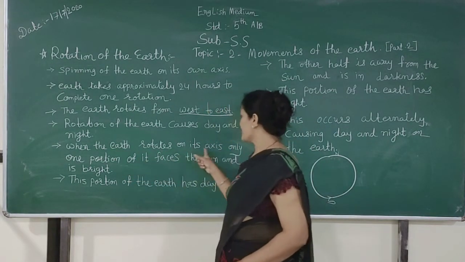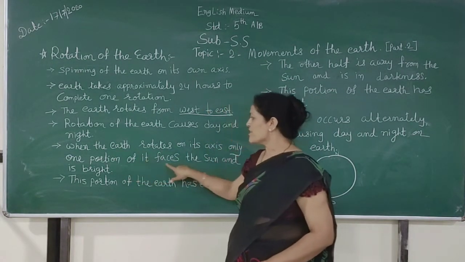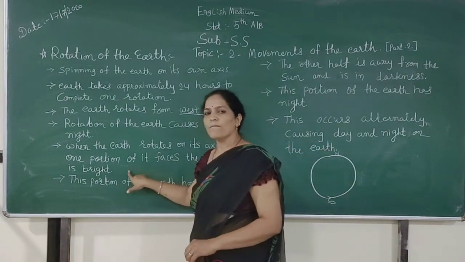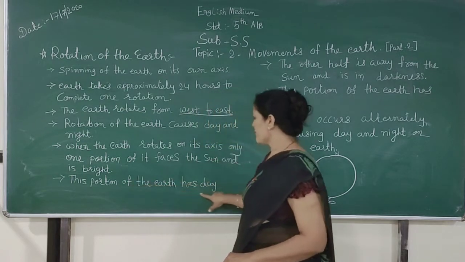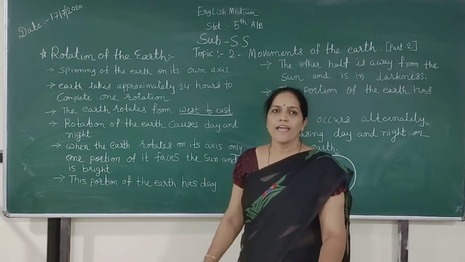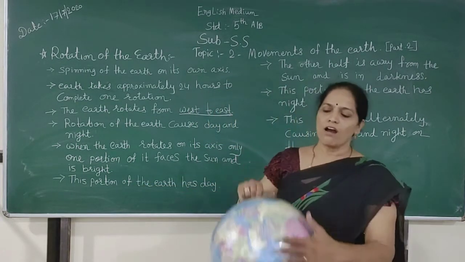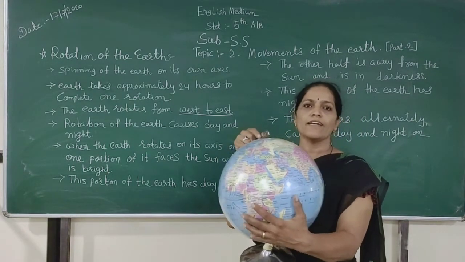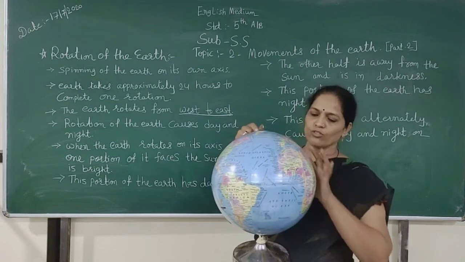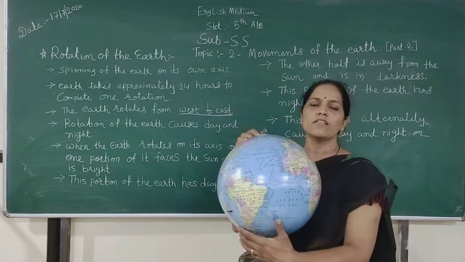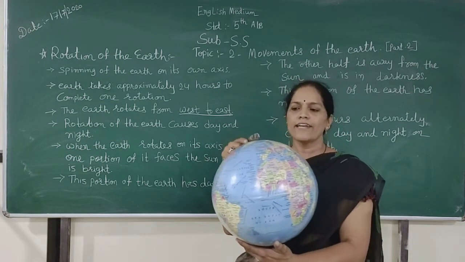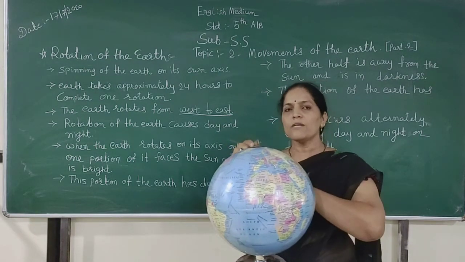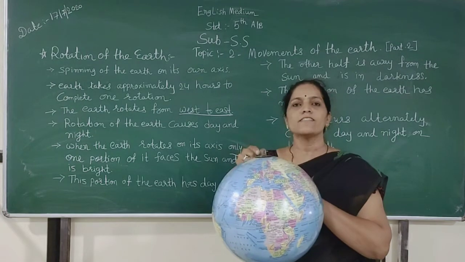When the earth rotates on its axis, only one portion faces the sun and is bright. This portion of the earth has day. It gets light, that's why day occurs.